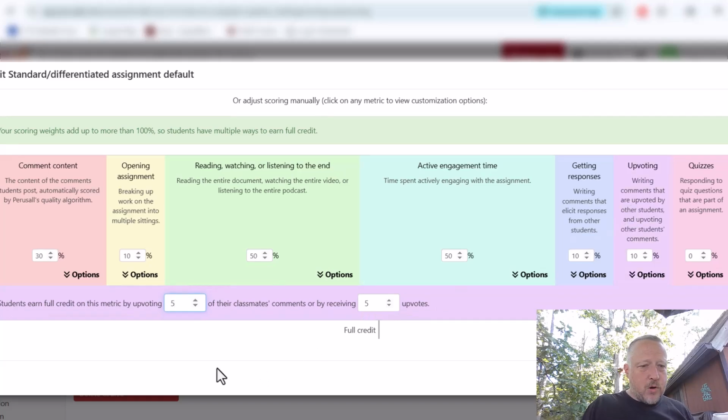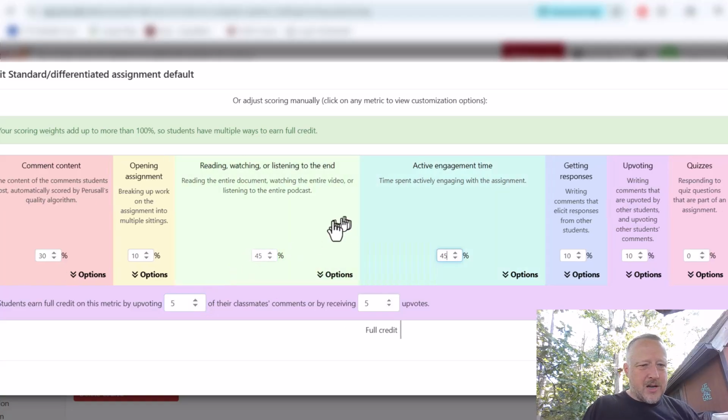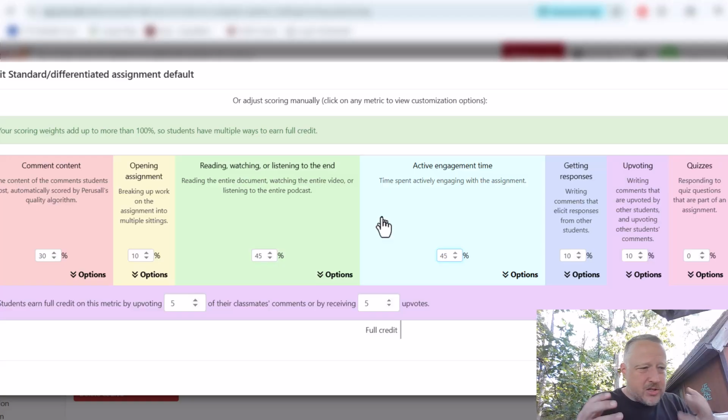Upvoting. If you upvote 5 other classmates, that's 10%. I'm going to adjust the reading and watching and the active learning to about 45%. I'm going to do that right now in front of you here. But that's 90, 100, 150% chance of you getting this. If you did some of this, you're in great shape. And you know me hopefully by now, I'm not trying to be a stickler for things, but I want to make sure that you are actively participating in these assignments.